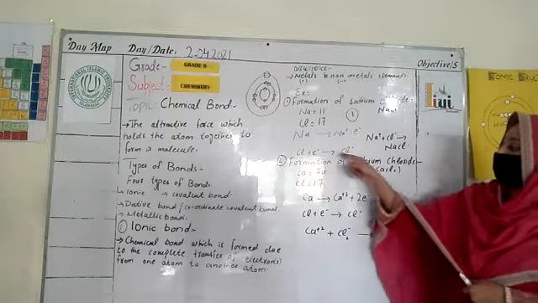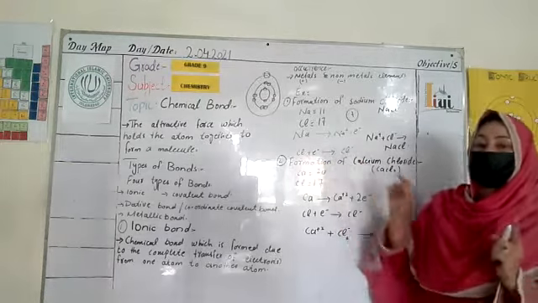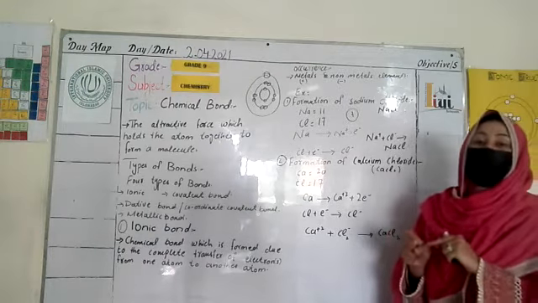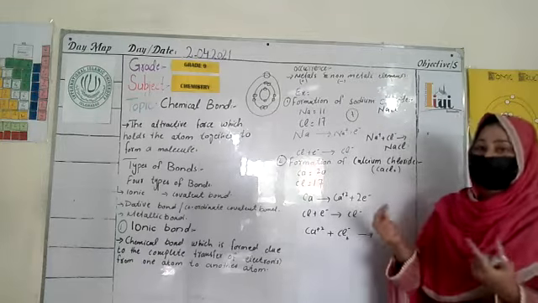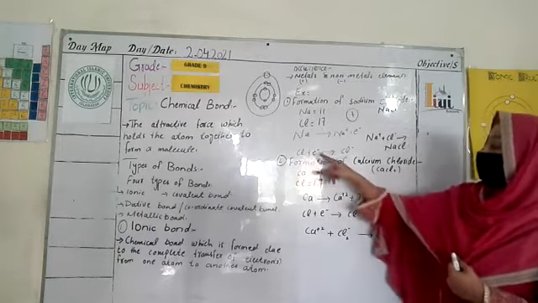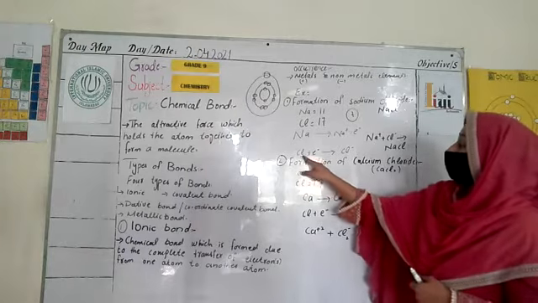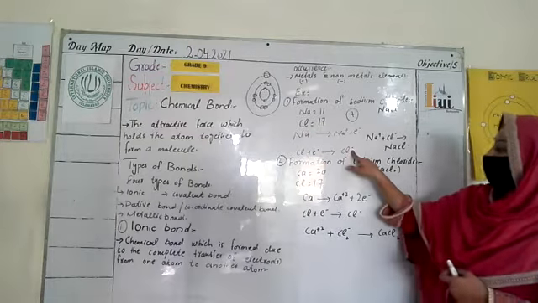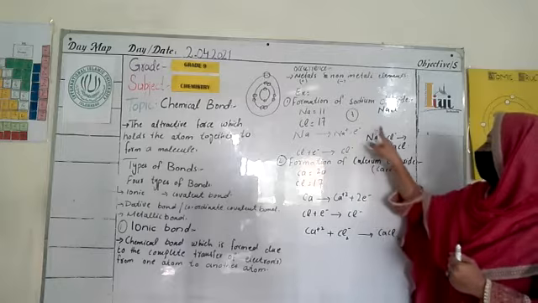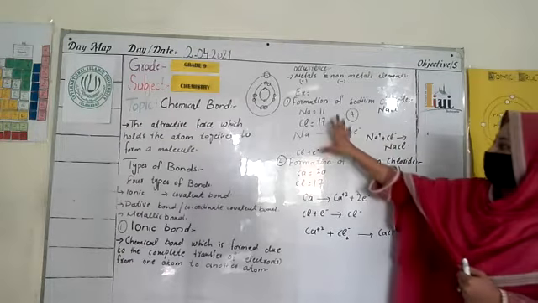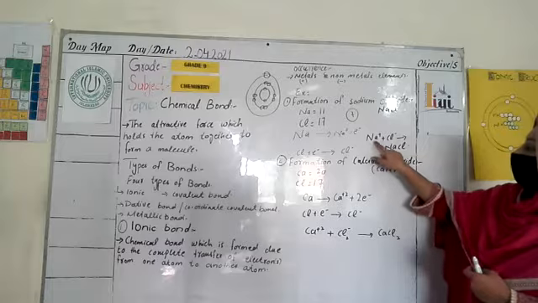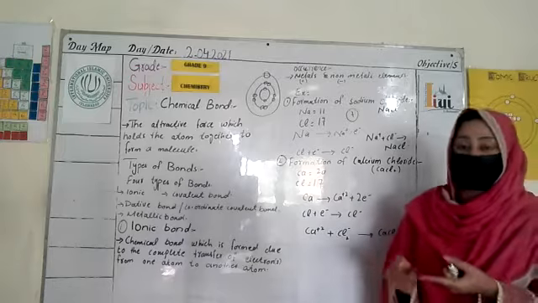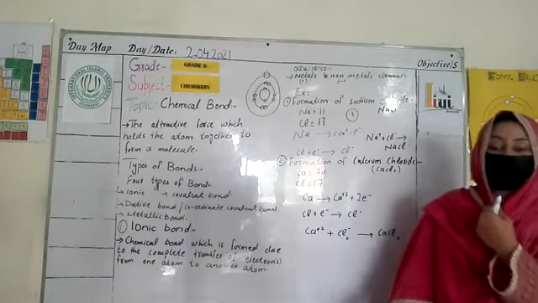Chlorine is a non-metal. Non-metals are electronegative and they don't give electrons to anyone; they take electrons from another. Chlorine takes that one electron which sodium lost, and takes a negative charge. So in the whole reaction, Na+ and Cl- combine and make a molecule that is called sodium chloride, represented by NaCl.